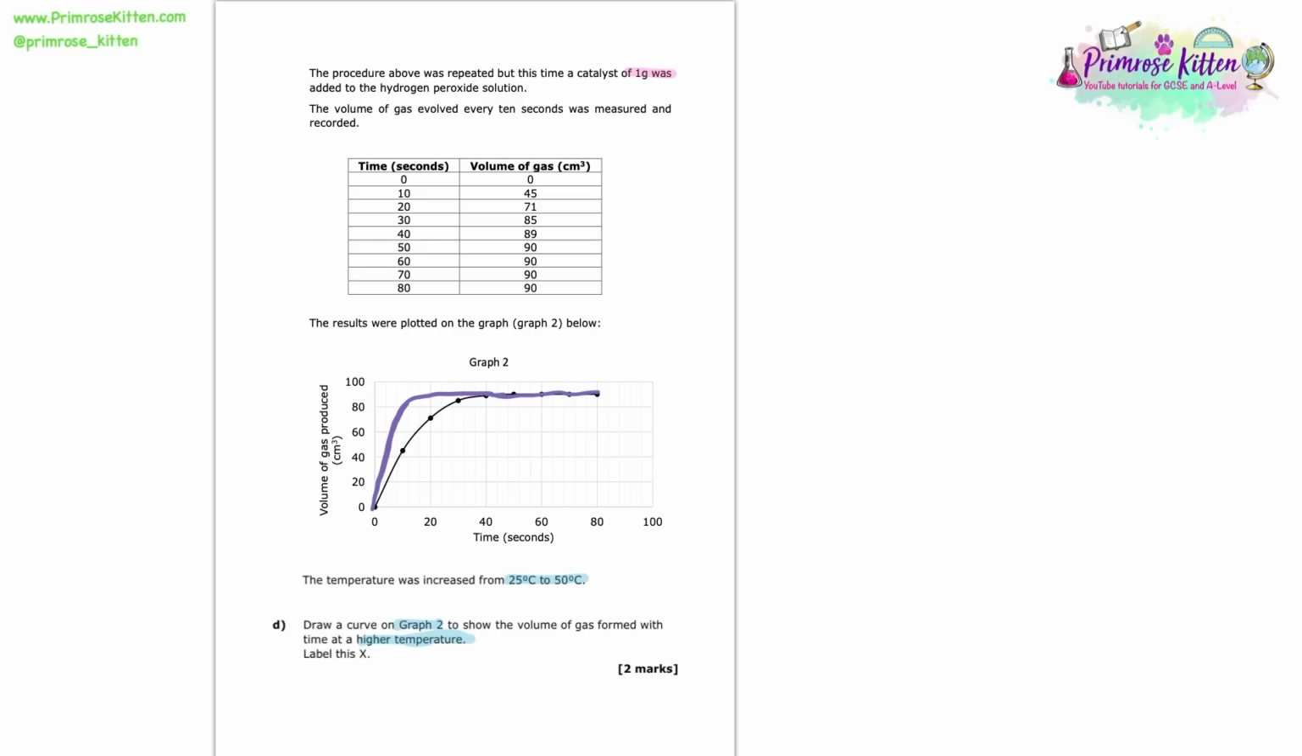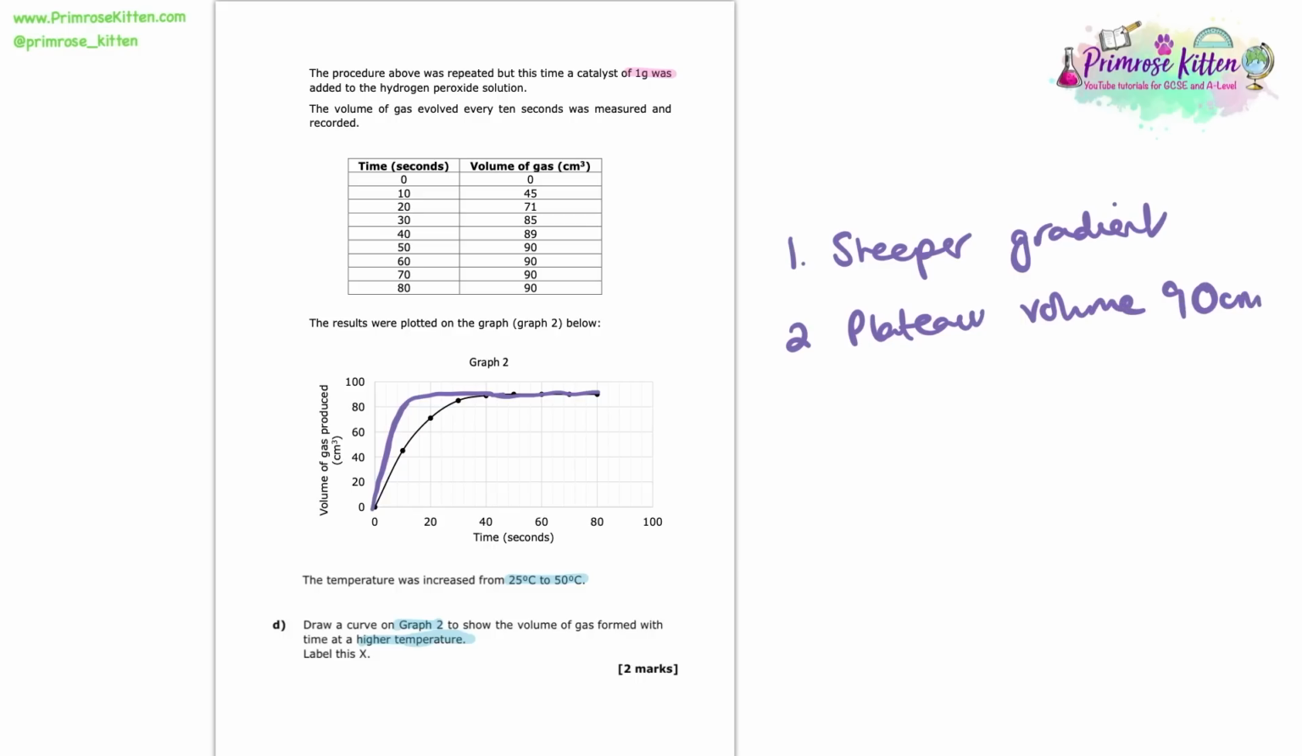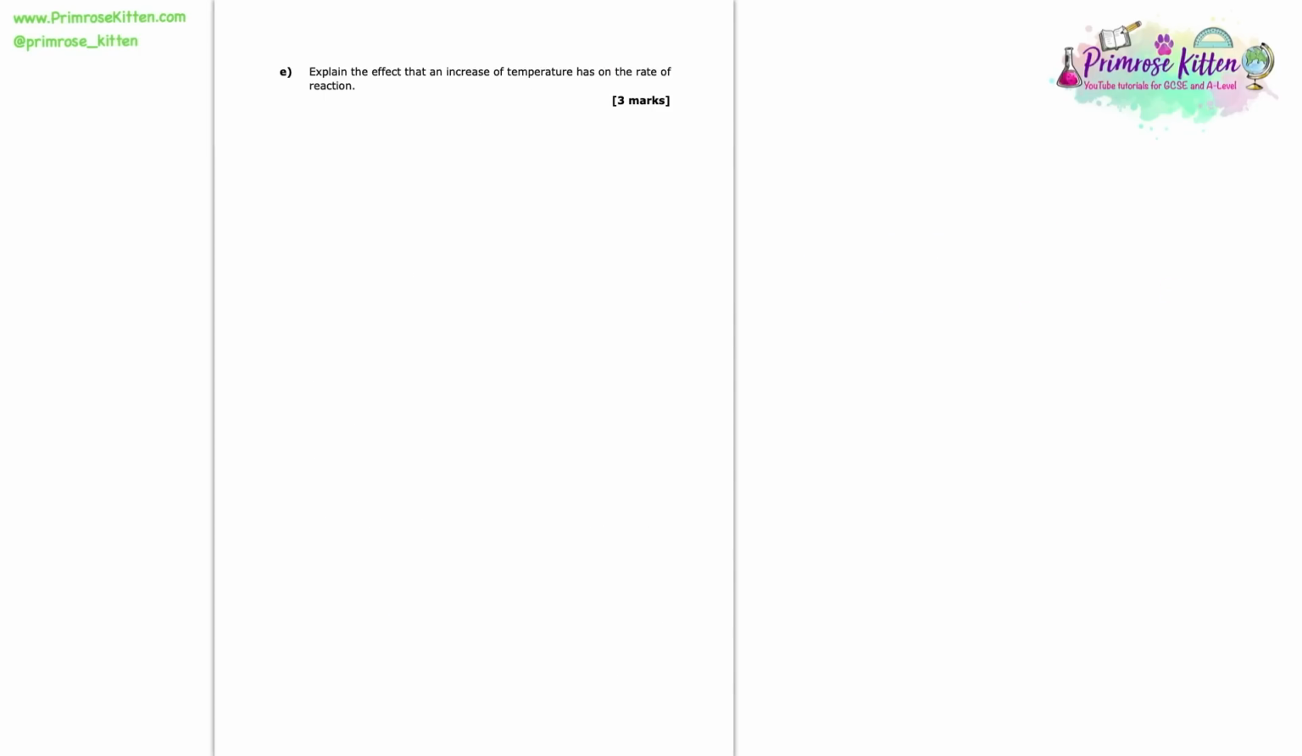So the 2 things that we need to show in our curve is 1, that it is a steeper gradient, and 2, that the plateau is at that same volume of 90 centimetres cubed. And of course, don't forget to finally label it with an X. Finally here, we're asked to explain the effect that an increase of temperature has on the rate of reaction.